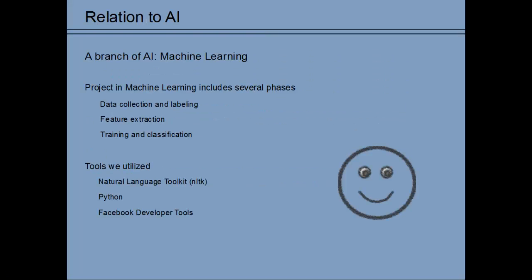The machine learning techniques used in our project are generally considered a branch of AI, and building a machine learning project usually involves several phases, including creation of a labeled dataset, feature extraction, and training of one or more classifiers. We have accomplished each of these phases to come up with the results you have seen here. However, to maximize the validity and performance of our results and to aid in development, we researched and utilized several tools during the project, most notably NLTK, Python, and Facebook developer tools.